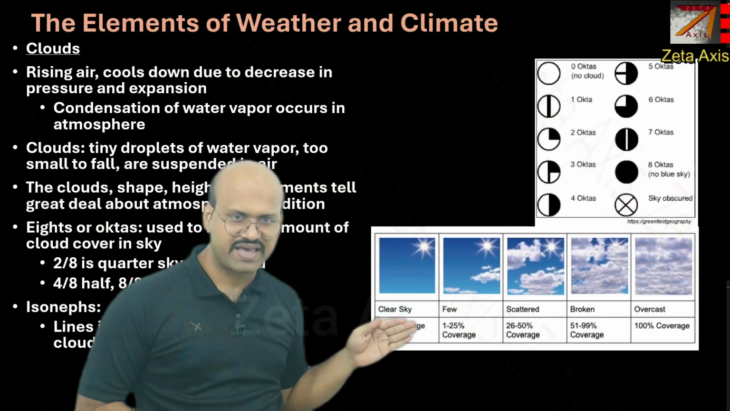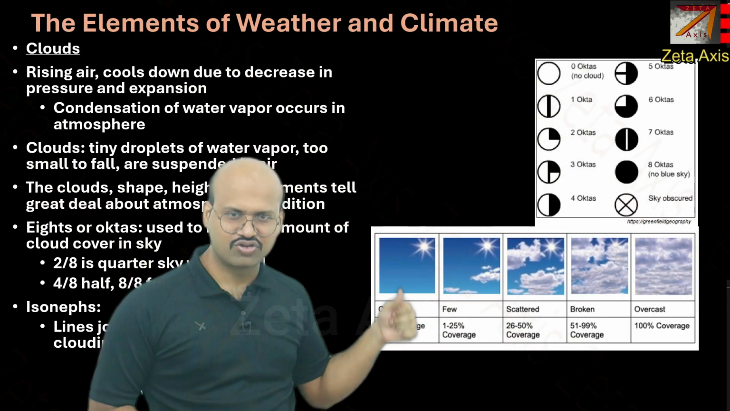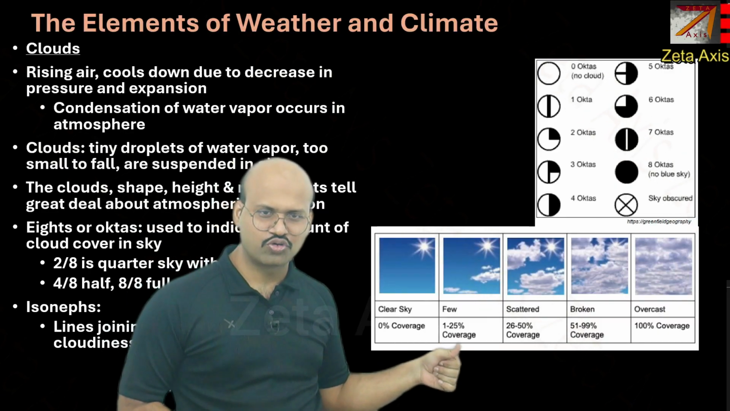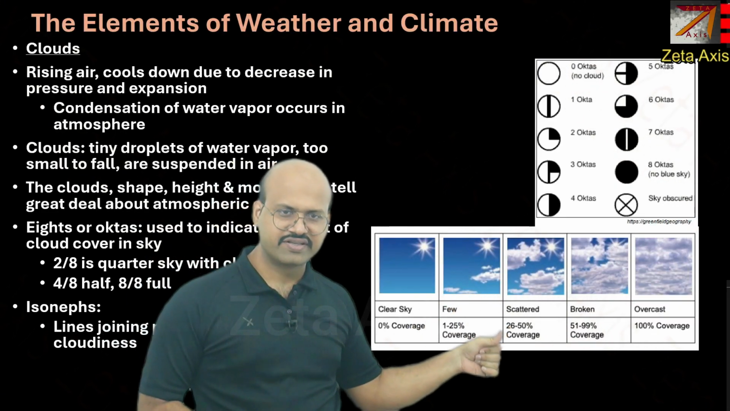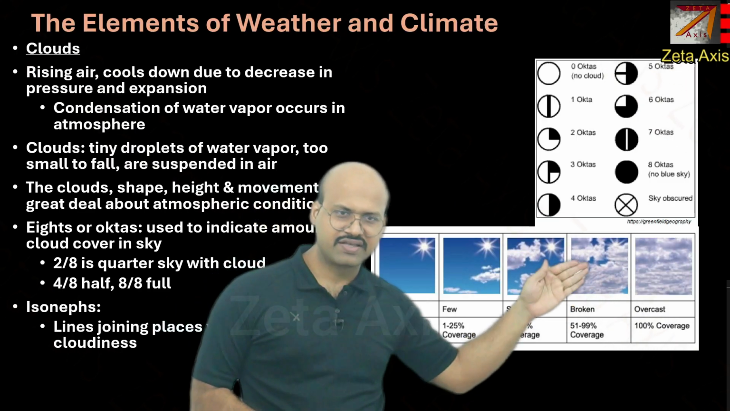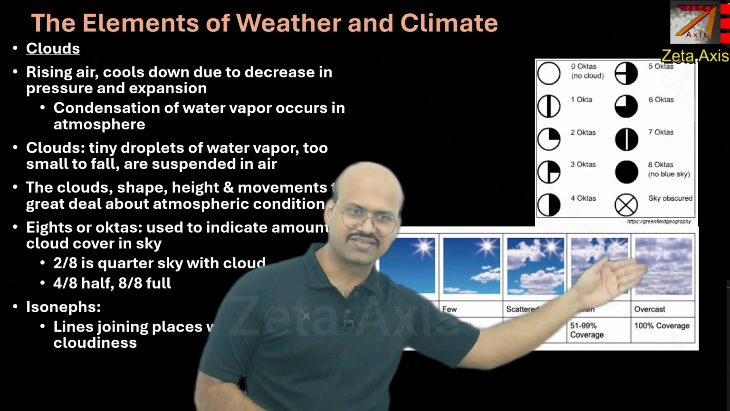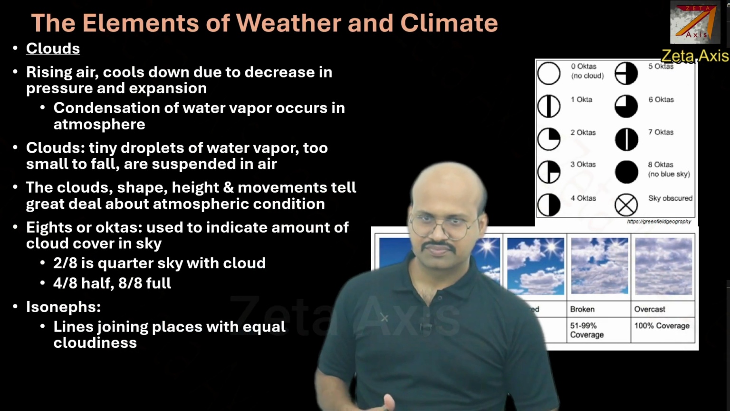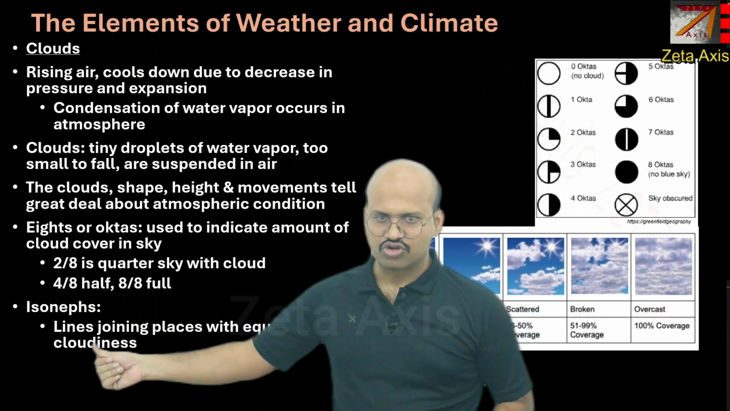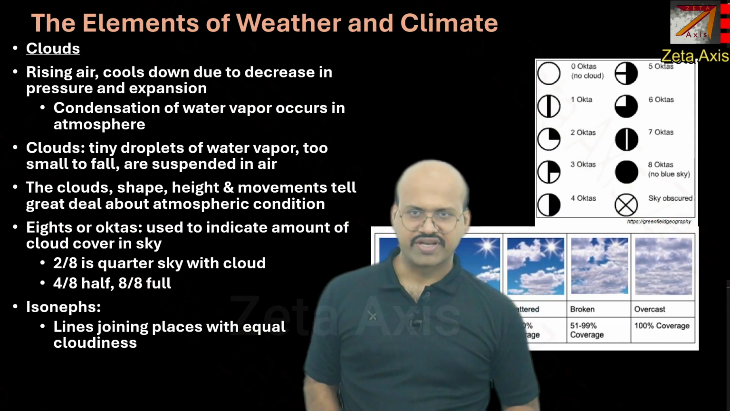And here you can see the example. Clear sky, 0% cloud coverage. Here 1 to 25% coverage, which is something like this. Scattered, 26 to 50% coverage. And here is then 51 to 99%, and this is 100% coverage. So this is how it is indicated in the charts. Isonephs are lines joining places with equal cloudiness.